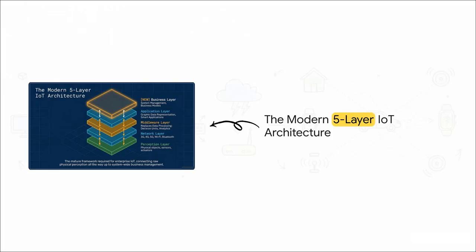And that brings us to the mature 5-layer enterprise framework that's largely used today. It caps everything off with a massive business layer at the very top. This layer doesn't just glance at data. It manages entire system-wide operations, overarching business models, and ties the raw physical perception right at the bottom all the way up to high-level executive management.